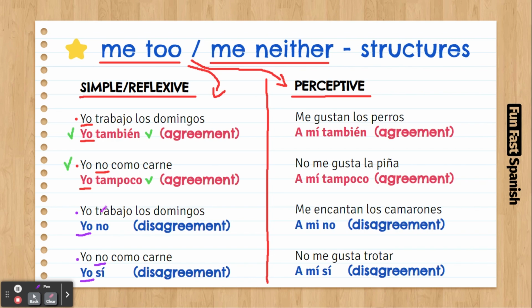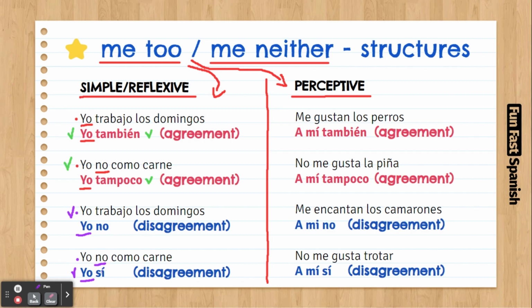If it's a positive statement like this one, yo trabajo los domingos. I work on Sundays. I say I don't. Yo no. Yo no como carne. Negative statement. Yo sí. I do. So that's how you can say me too, me neither, I don't, I do.